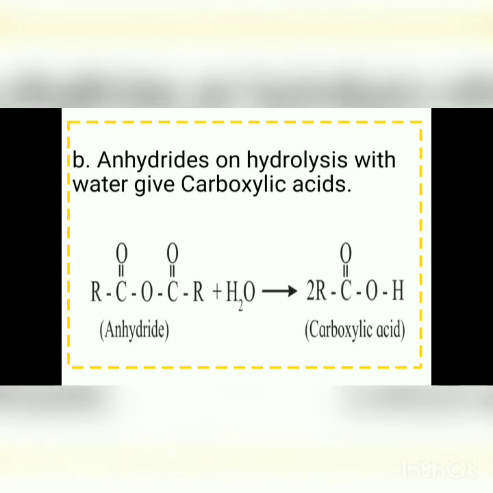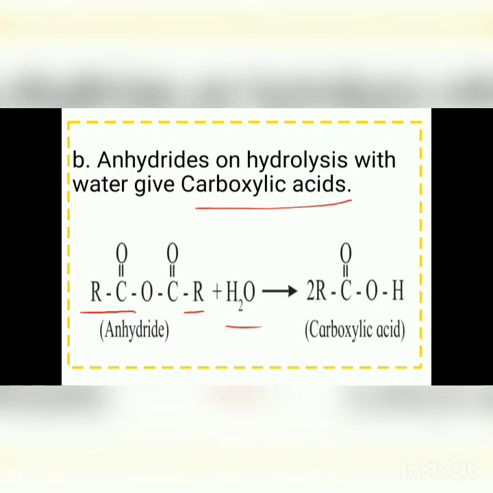Now the second one is from acid anhydride. When anhydrides undergo the hydrolysis reaction with water, they give carboxylic acid. This is the general formula for the anhydride, that is RC double bond O, O, C double bond O R. Then it undergoes hydrolysis with water and there is the formation of RC double bond OH.